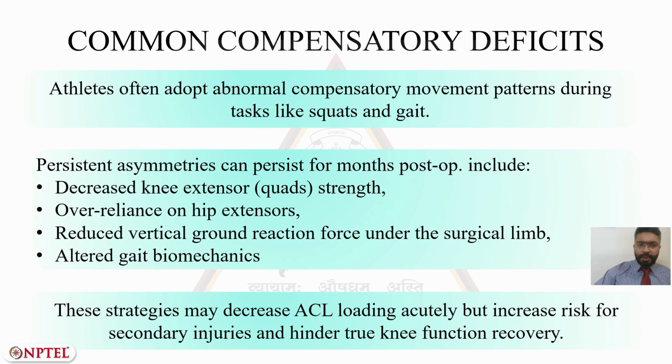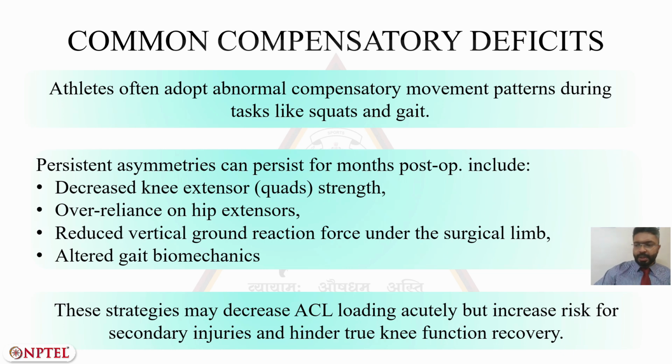This may be noticeable by observing the athlete, as in he might have a slight abnormal gait or a limp, but some may not be easily noticeable and are found only using tests.